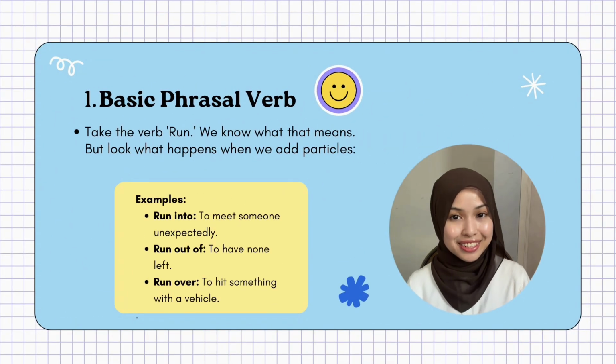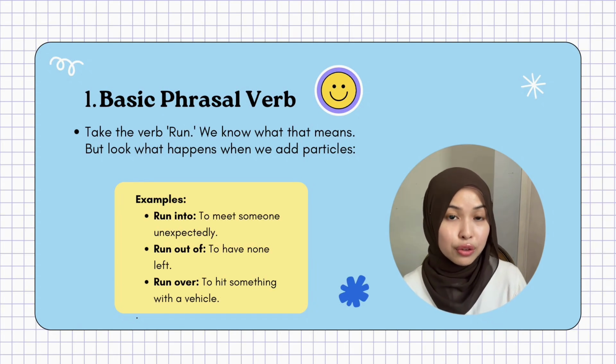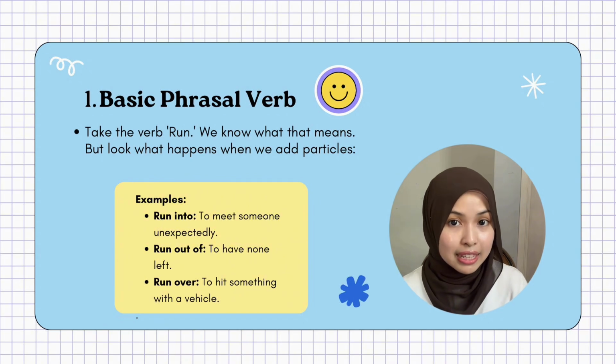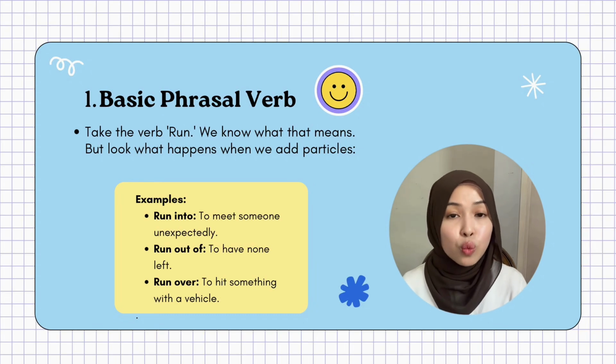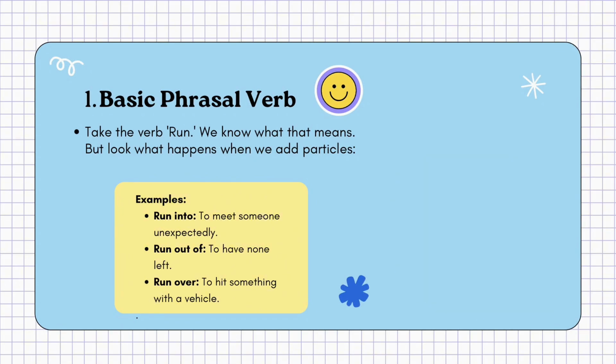Alright, now let's continue. Take the verb run. We know what that means, but look what happens when we add particles. First example is run into. Well, run into means to meet someone unexpectedly. Second is run out of. It means to have none left. Thirdly, we have run over. It means to hit something with a vehicle. Okay, see, we only use one verb, which is run, but we have three different particles there, and the meaning completely changes. That is what a phrasal verb is.